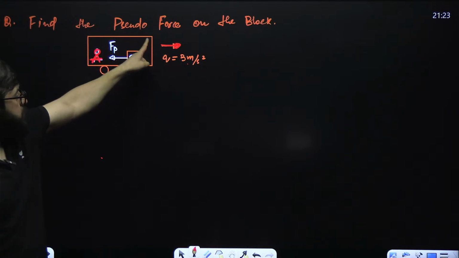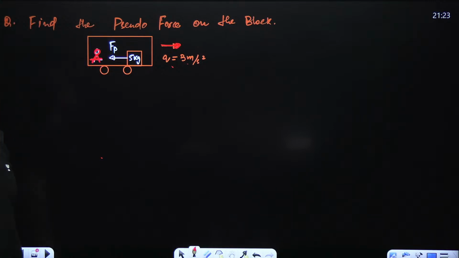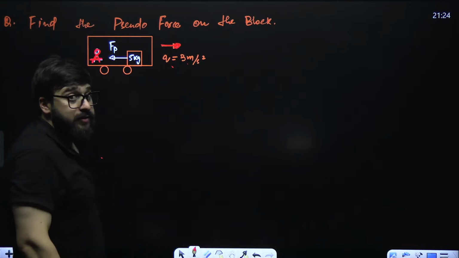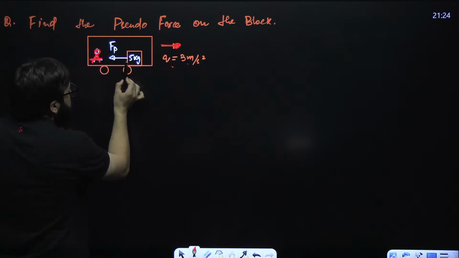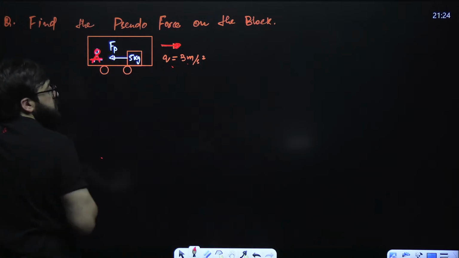Why? Because the bus is accelerating with 3 meter per second square, so the observer has acceleration. So in this case, pseudo force will act on the block. Sir, pseudo force acts oppositely, something like this. This is the direction of pseudo force.